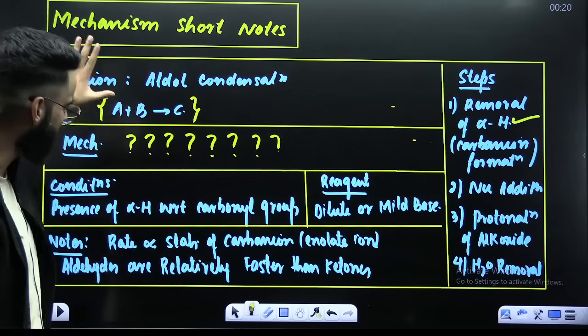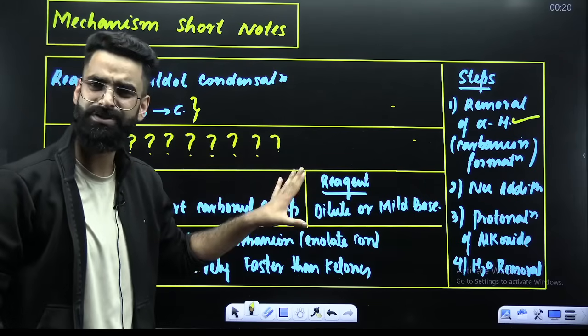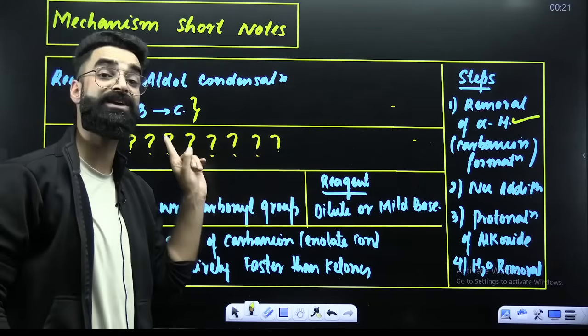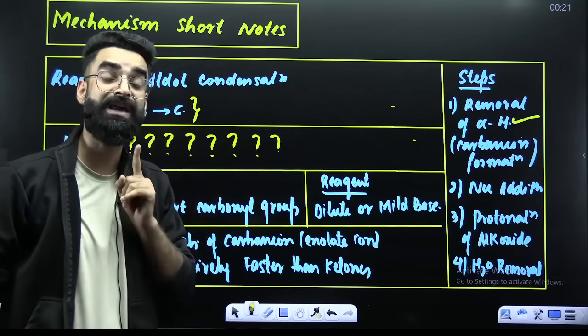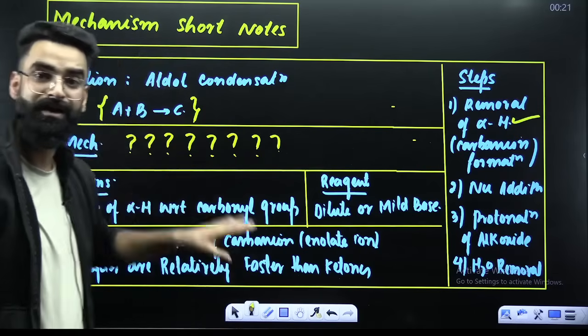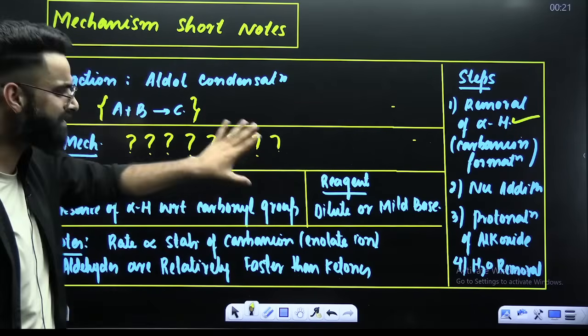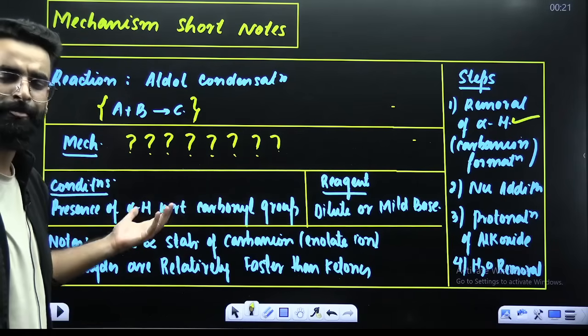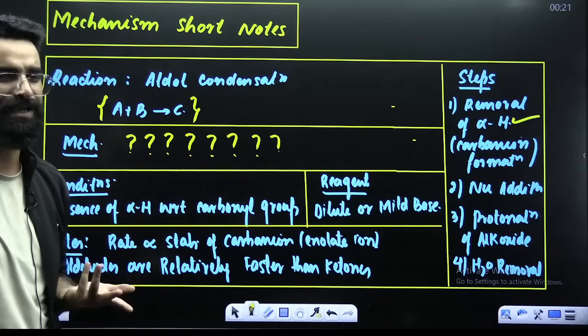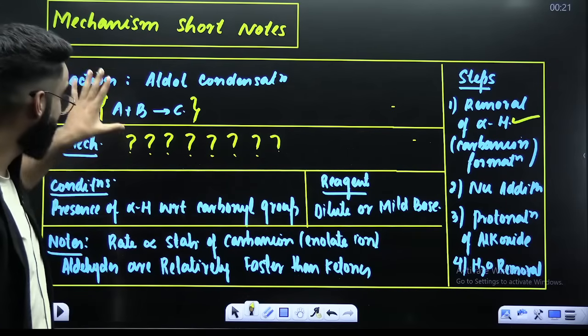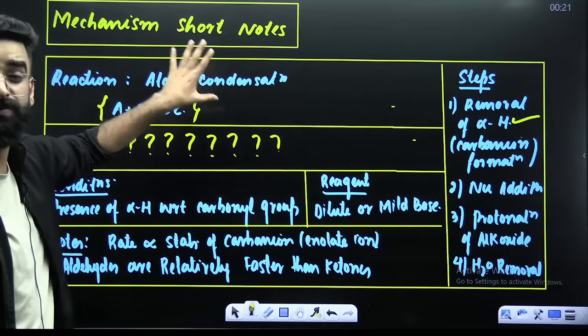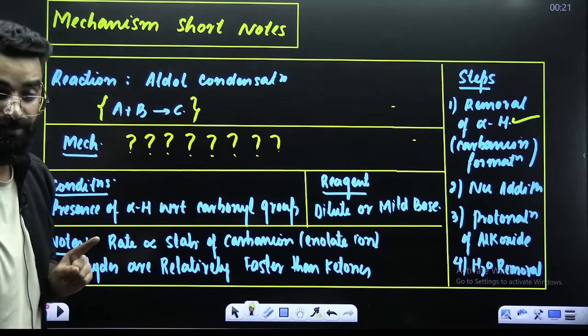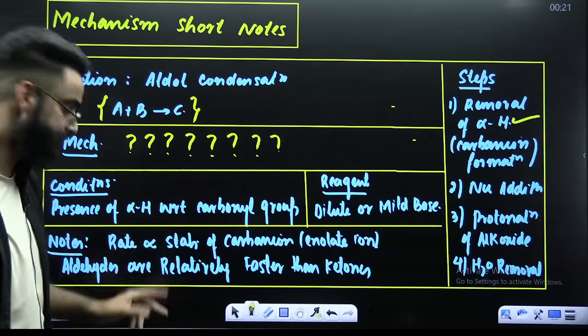And my dear students, if you make these tables for all the naming reactions, for all the reactions which I gave you whose mechanisms need to be remembered, by looking at these tables, you are going to remember each and everything by just going through them every day for almost 10 to 15 minutes. So these are the kind of short notes which you have to make for the mechanisms, for all the reactions which I gave you.